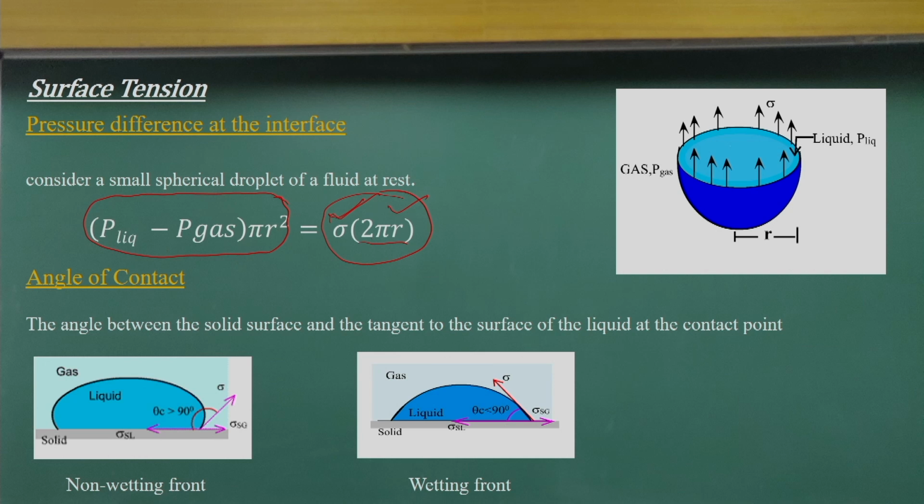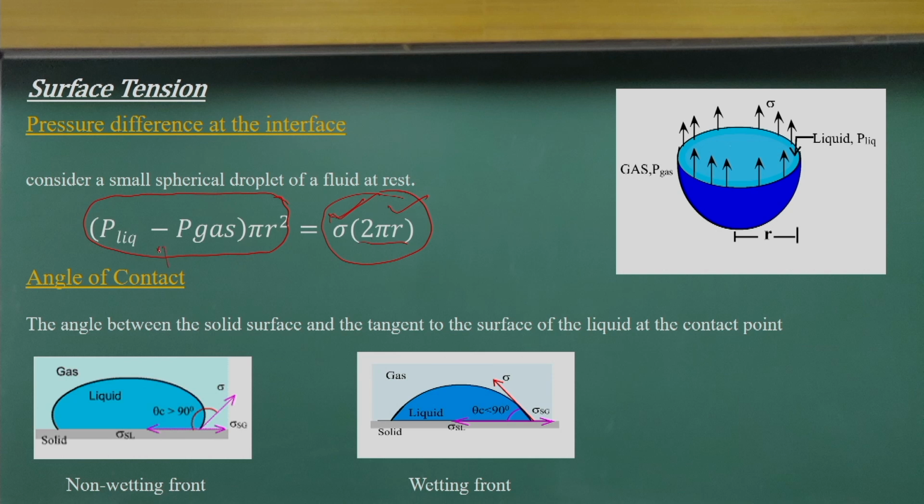In a similar way we can consider a water droplet or a soap bubble, look at the surface, and find out the surface tension force. This net force balance results in a pressure difference, and you can compute the pressure difference if you know the surface tension and the radius.